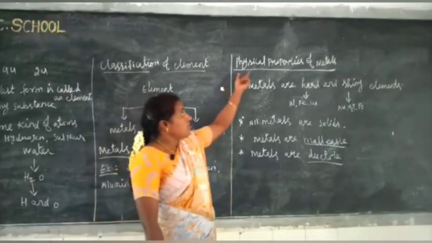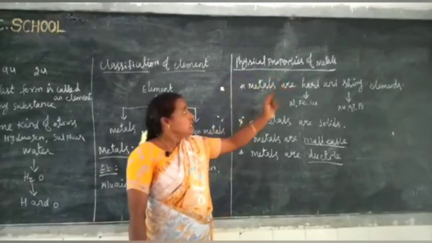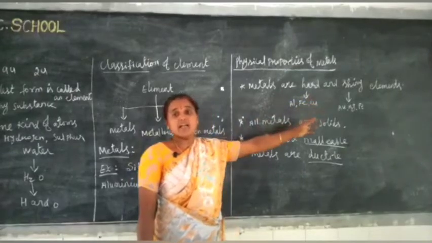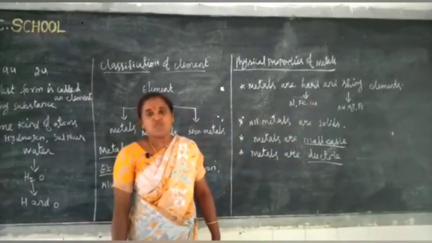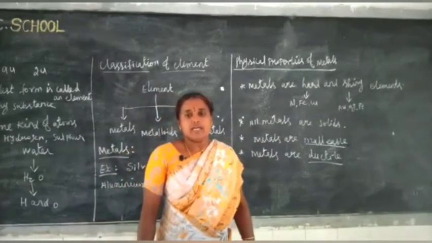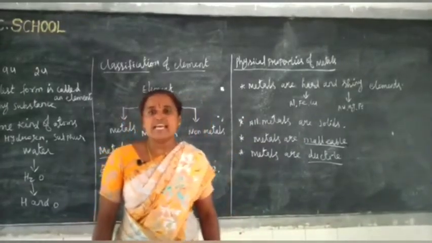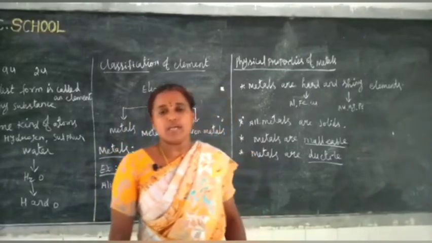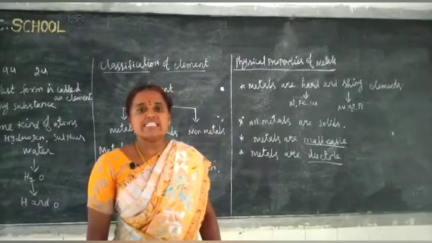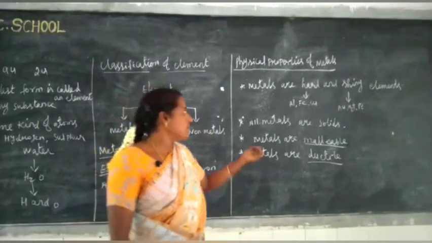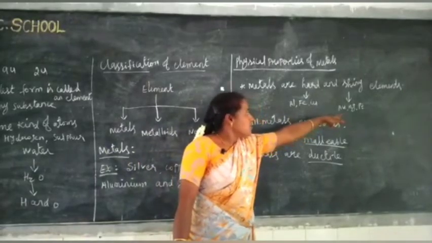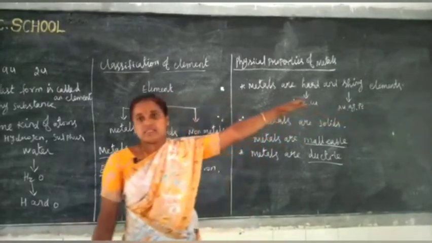Okay, next we go for physical properties of metals. First one is, metals are hard and shiny elements. We know all the metals are generally hard except sodium. Sodium is a soft metal. Silver, gold and platinum are examples of shiny metals.